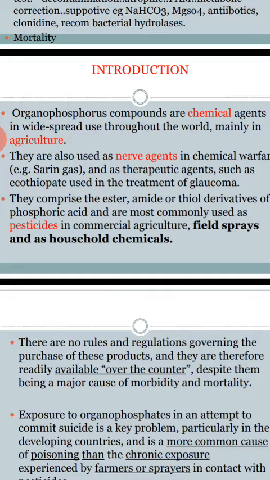Organophosphorus compounds poisoning. Already we discussed barbiturates poisoning. So today I'm going to discuss organophosphorus compounds poisoning. So what are organophosphorus compounds? These are chemicals generally used throughout the world, mainly in agriculture as pesticides. Sometimes they are also used as nerve gas